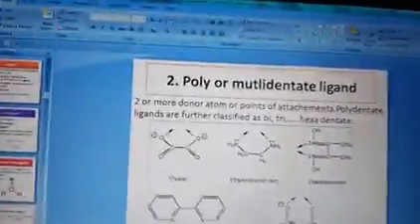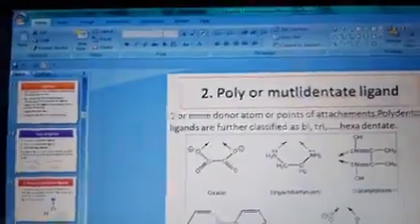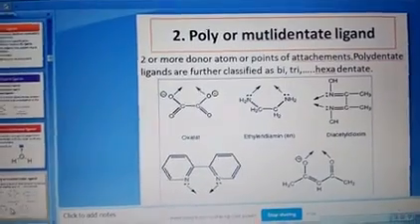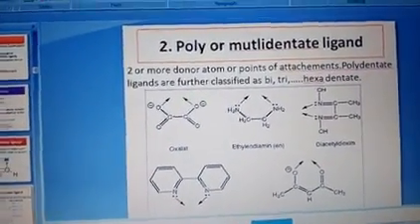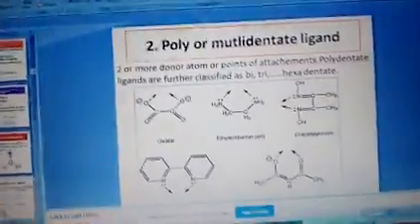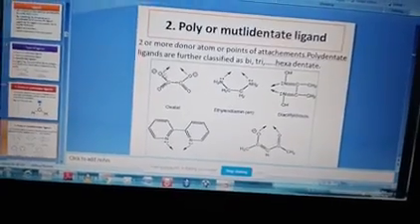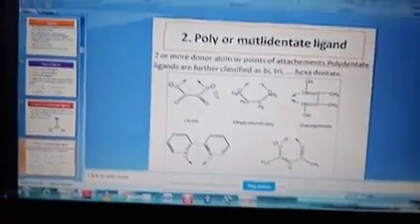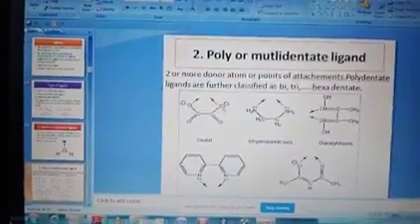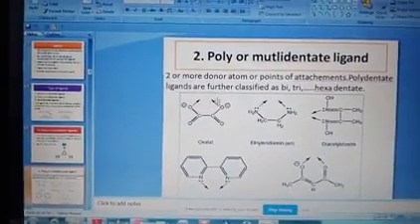In case of oxalato, in the picture you have seen that there are two O's. On these two O's you can join with one another. One O is here, you can join, or you can join here. So two donor atoms are here, isn't it?